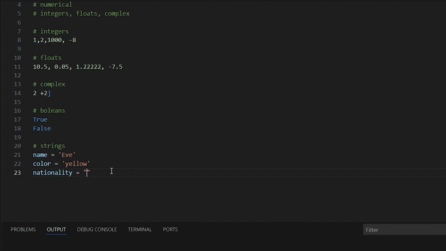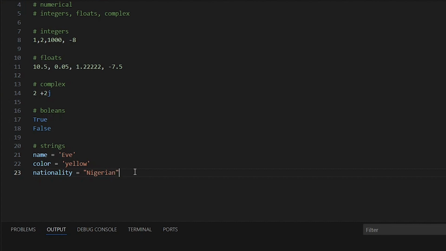But the rule is that your beginning and closing quotes should match. If you are using single quote at the beginning, you should use single quote at the end. If you are using double quote at the beginning, you should use it at the end. If you try to mix it up, you are going to get a syntax error. So for this, I'm going to put Nigeria or Nigerian. So this is a string.